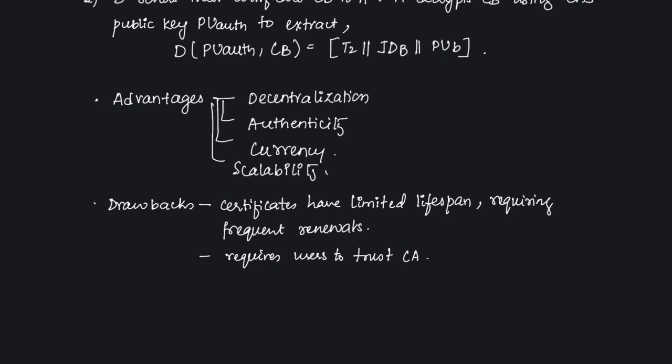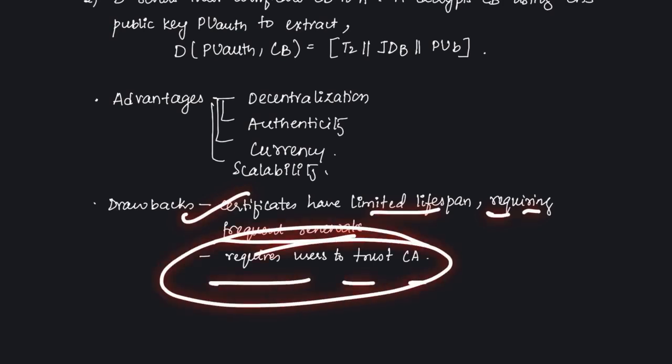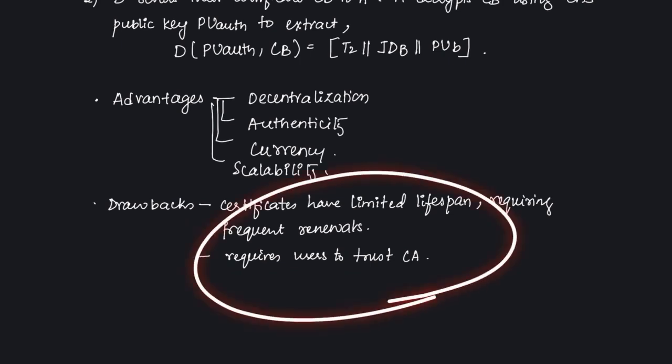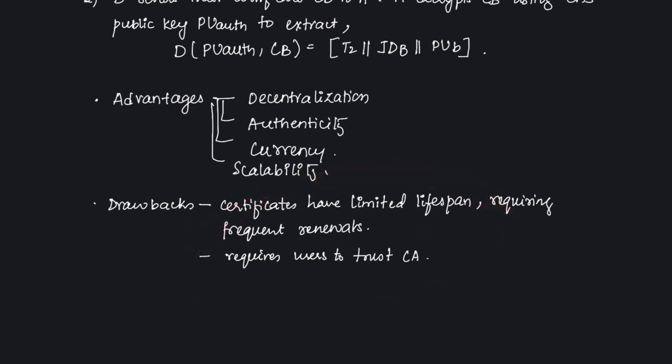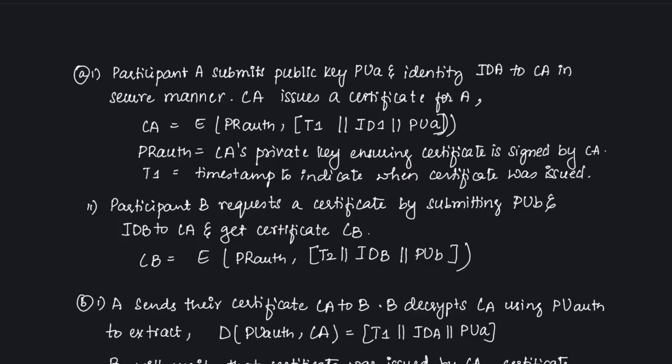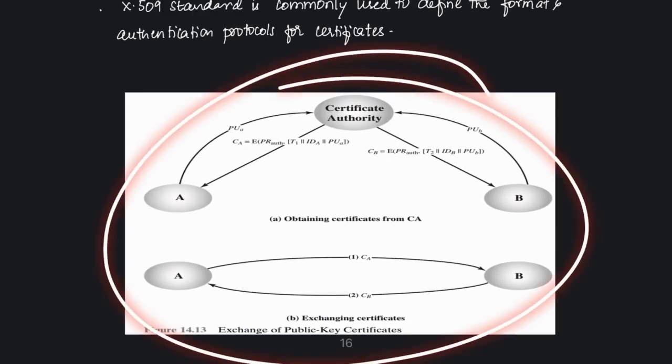The drawbacks are, first, certificates have a limited lifespan, requiring frequent renewals, and it requires the user to trust the certifying authority. This is one of the initial assumptions: we believe the certifying authority is valid and there is no malfunctioning or data breach happening. With all this, we go on building the other concepts.